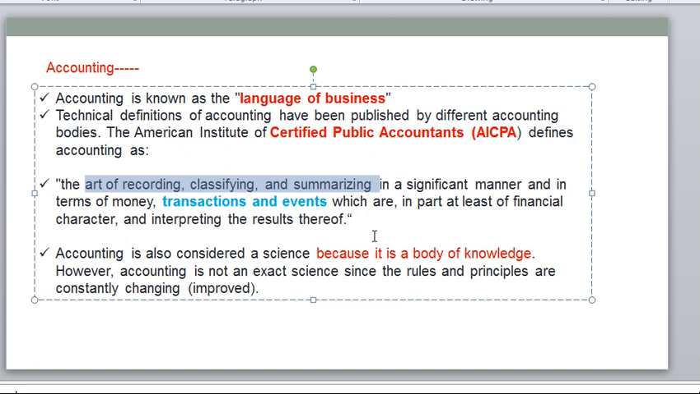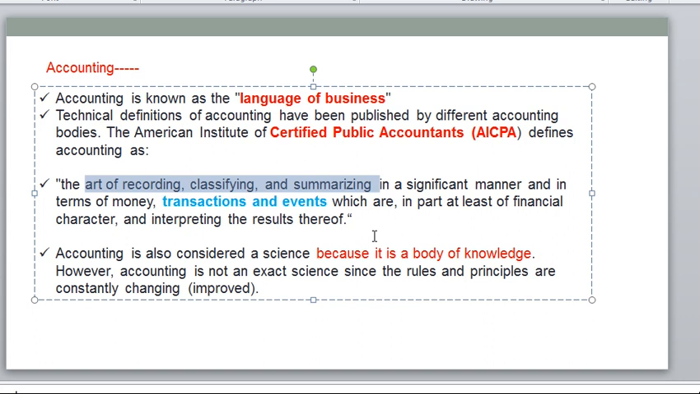Finally, we need to prepare the financial statements. What are financial statements? Financial statements are nothing but the profit and loss account, balance sheet and cash flow statement, according to India. So accounting is a language of business, and we need to record all the business transactions and events.